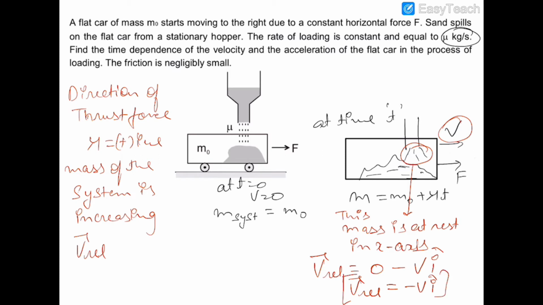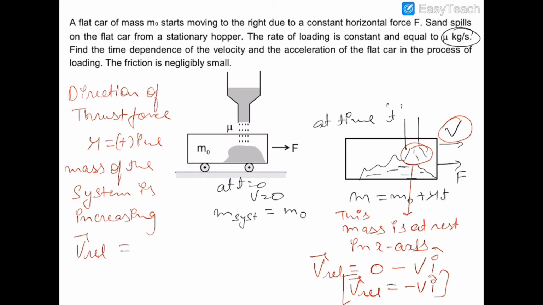Now I will again repeat myself that this mass, which is not part of the system at this time, is at rest on the x-axis, and the system is moving with a velocity v in the positive x-axis. So the relative velocity of this mass with respect to the system, at the time when it is not part of the system, is 0 minus v î. So v relative is minus v î, and therefore